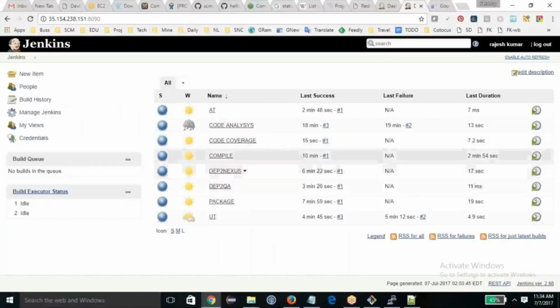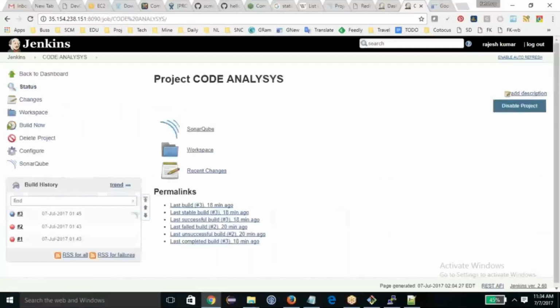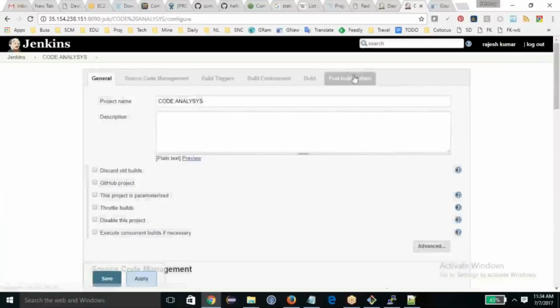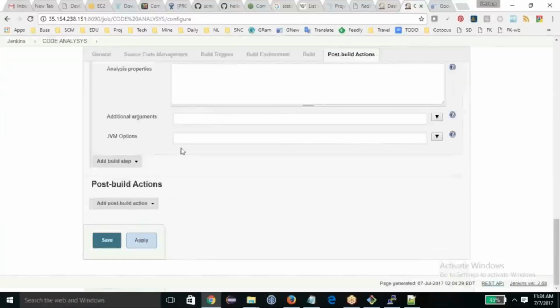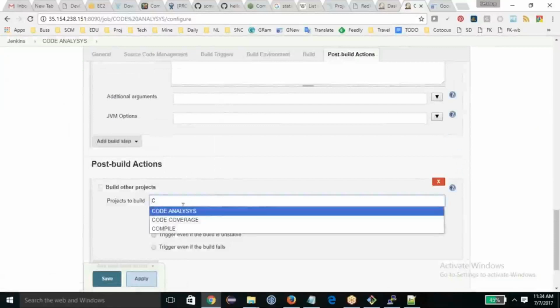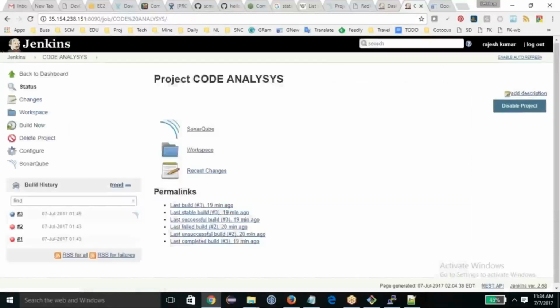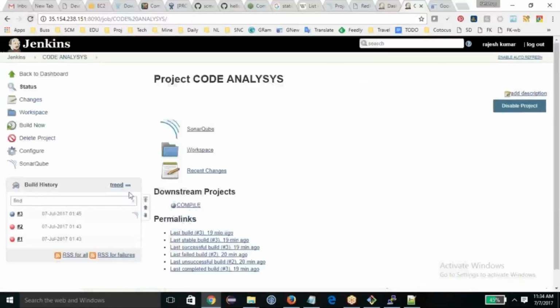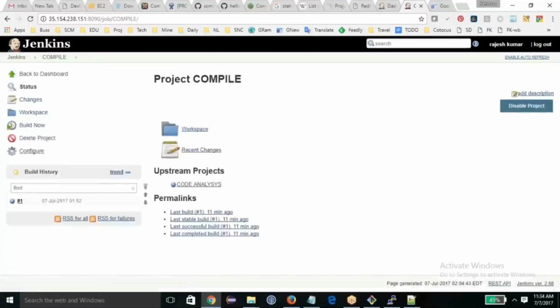So now I'll go to the compile. Before compile, code analysis, and code analysis should call the compile process. So I'll go to the post build action, and here build other project, and I will set the compile, save it, refresh it. Now downstream project is compile. After the compile, you should call the unit test cases.